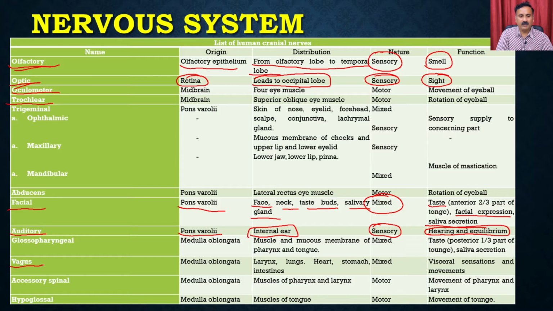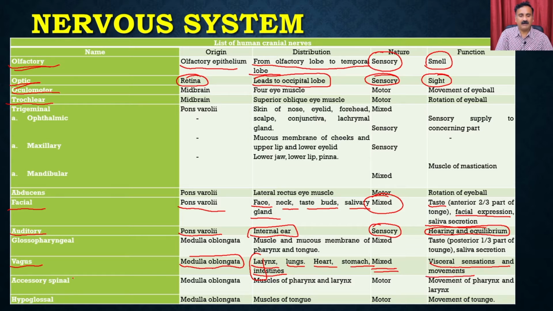And apart from that, you have the vagus nerves. The vagus nerve starts from the medulla oblongata, and it is distributed between the larynx, lungs, heart, stomach and the intestine. So all these are internal organs. They are of mixed type, and they function in the visceral sensations as well as the movements.